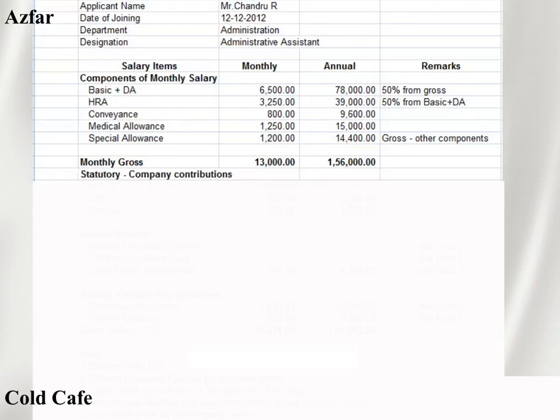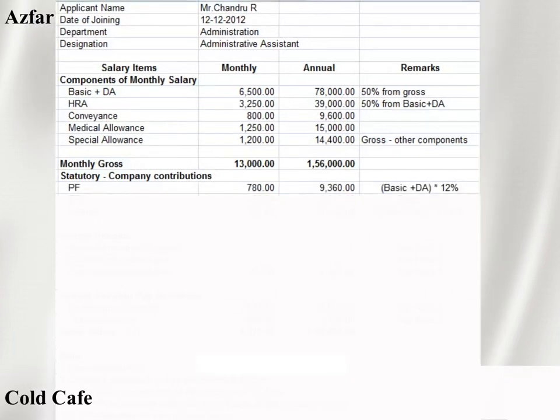Next point is statutory company contributions. Here, what I highlighted is how much the employer company is contributing for your work. Very simple. For example, in EPF, the employee has to contribute 12 percentage plus some administrative charges. Equally, however much you contribute, the same amount the company should also contribute for you. So for 13,000, 12 percentage is 780 rupees. So 780 rupees would be deducted from your salary, and the employer will also give 780 rupees. That's why I highlighted PF as 780 rupees.